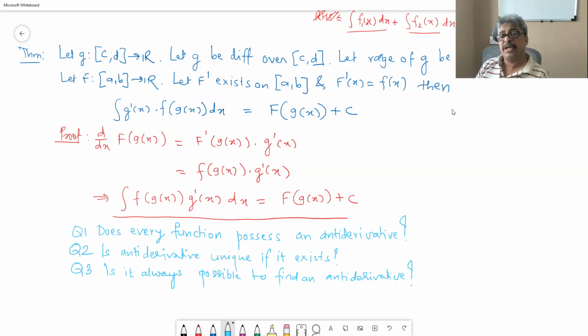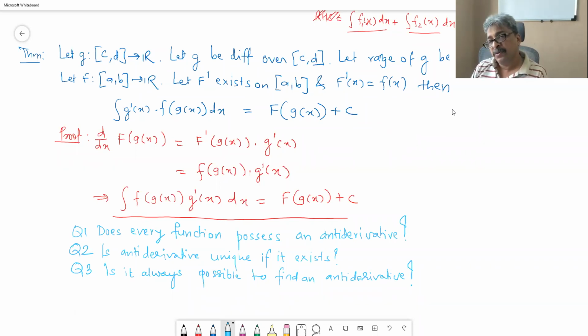We can find the area under the curve between A and B and the x-axis by many advanced methods, because these days measuring area is not really that difficult compared to what it was earlier.